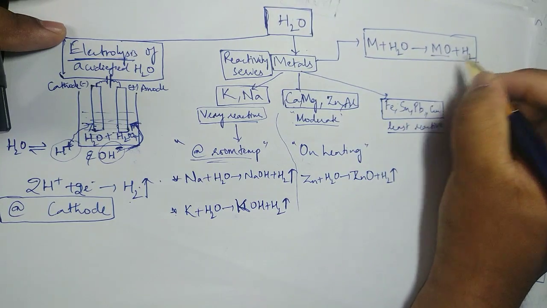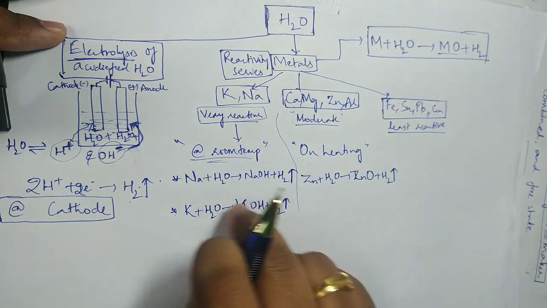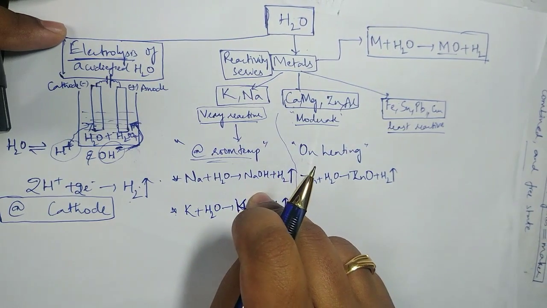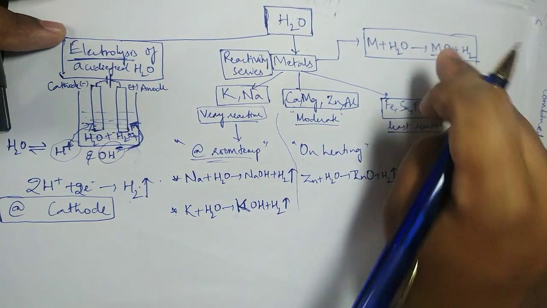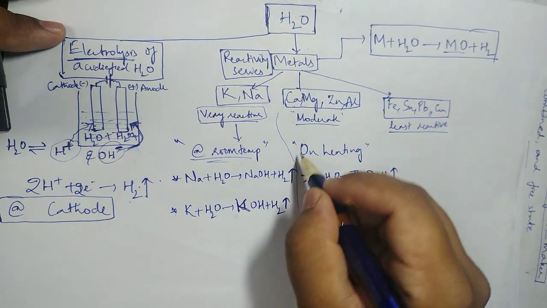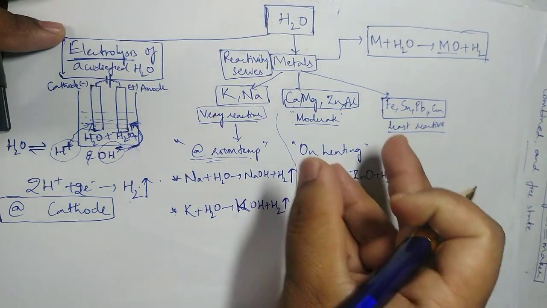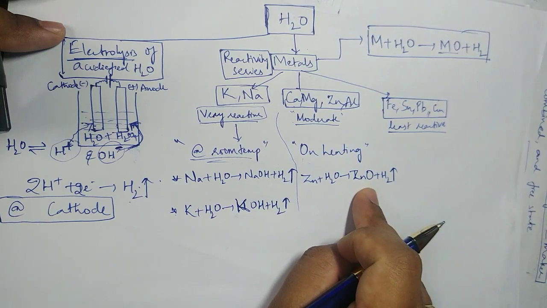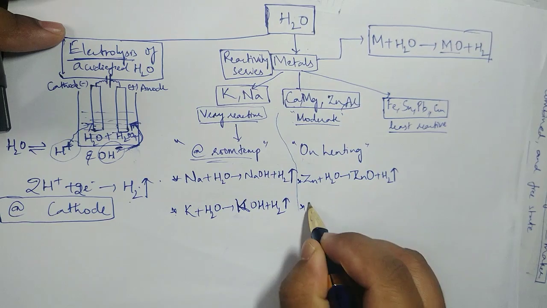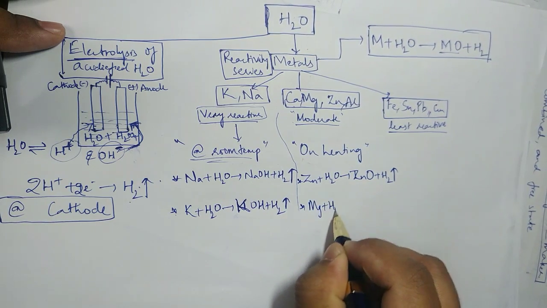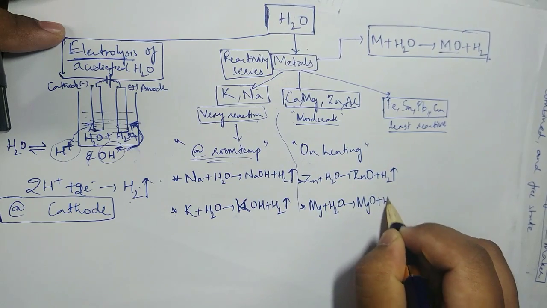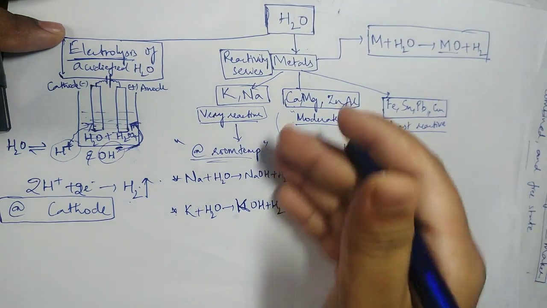Only for the very reactive do you find sodium oxide first, actually sodium oxide forms, and again it reacts with water and forms sodium hydroxide. So don't stop with sodium oxide. Sodium oxide is also reactive and forms sodium hydroxide. But for these fellows, it happens only if we are already supplying heat. So zinc oxide plus hydrogen. Same example you can give with magnesium. Mg plus H2O gives MgO plus H2. On and on, calcium.